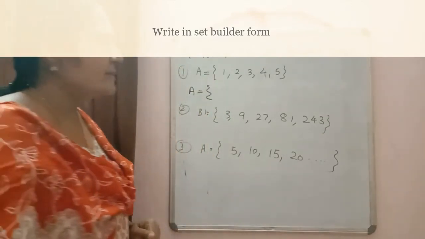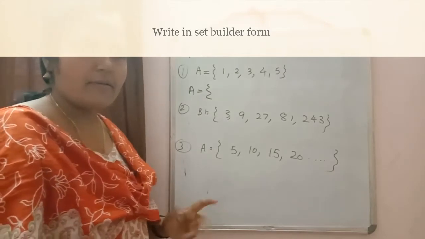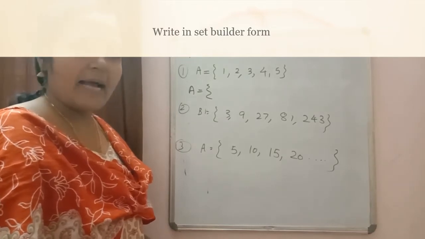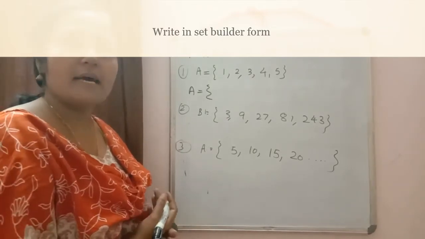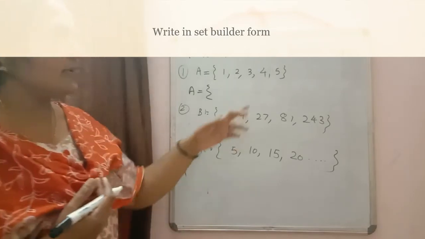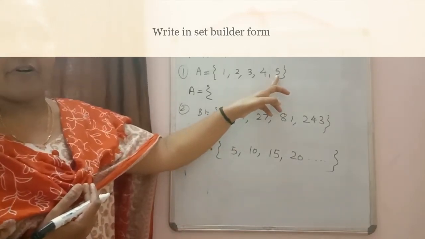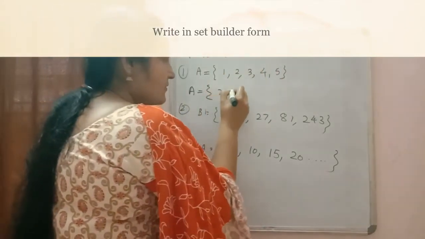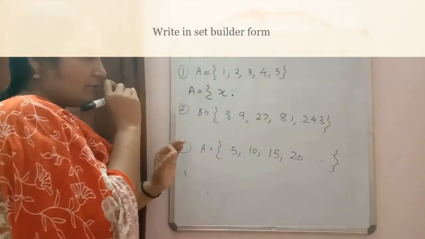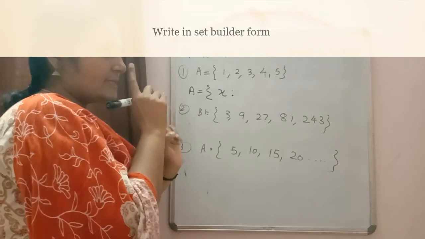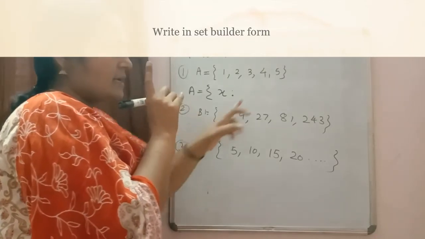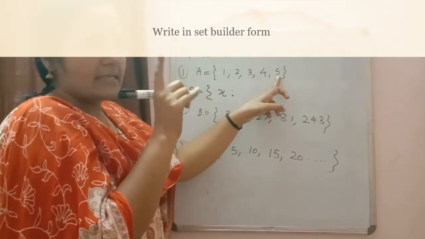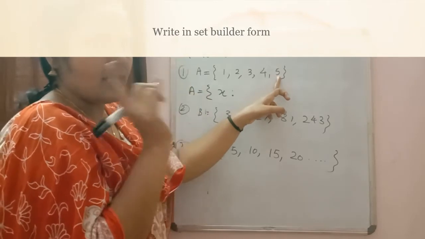So by seeing the elements, what are you thinking first? What are these elements? 1, 2, 3, 4, 5. Negative numbers are not there. 0 also not there. So it is a natural number. And whether all the natural numbers are there? No. We have the natural numbers till 5 only. So if we write the property, we will write in this way: A is equal to the set of all x. Which property does x satisfy? Yes, x is a natural number and x is till 5 only. So x is less than 6, or you can write x is less than or equal to 5.